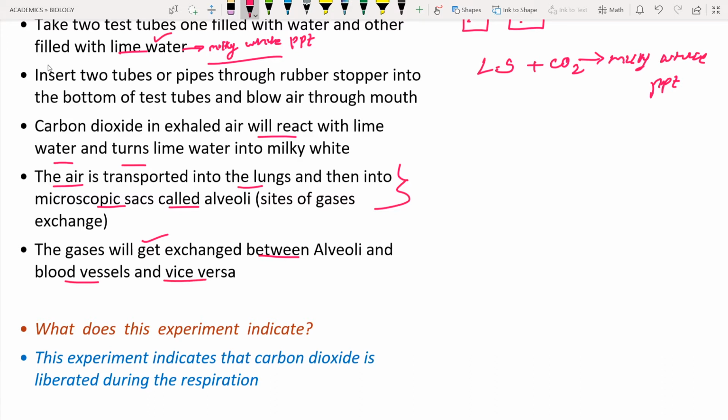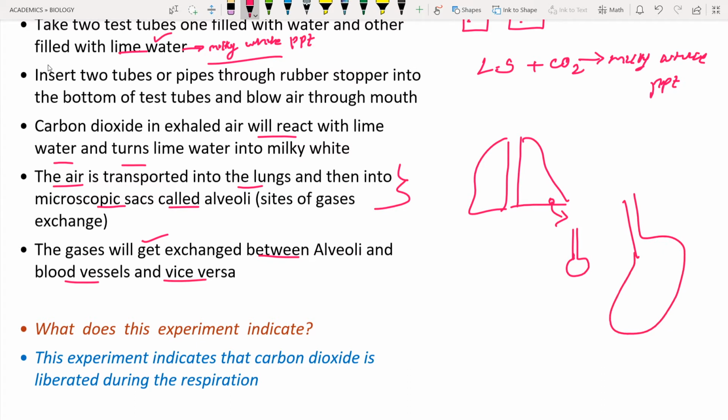If you can see here, these are the lungs, the right and left lung. If you see this small portion, a bronchiole ends in a sac-like structure known as an alveolus. Let us draw it a little bit bigger. The alveolus contains oxygen.